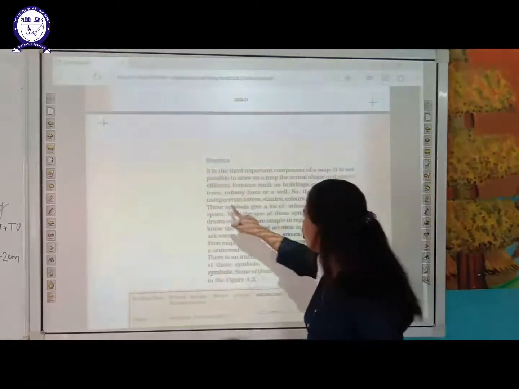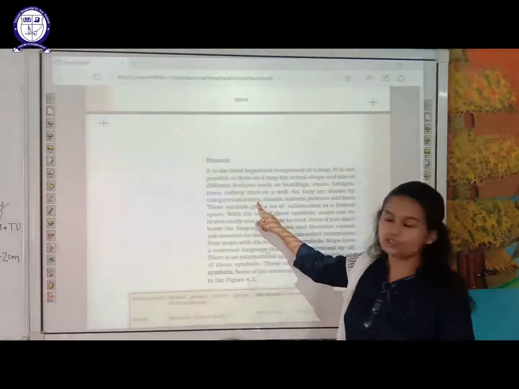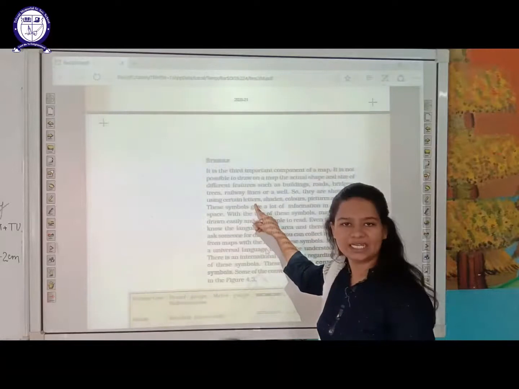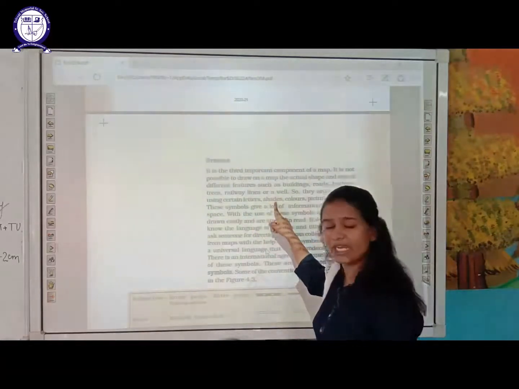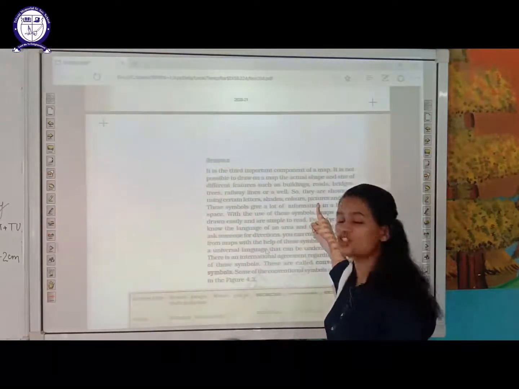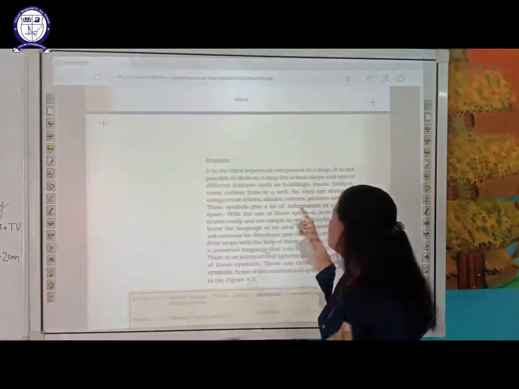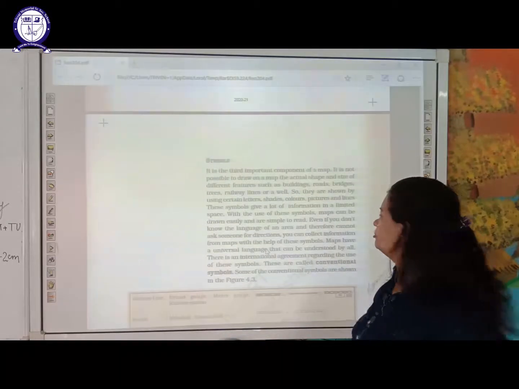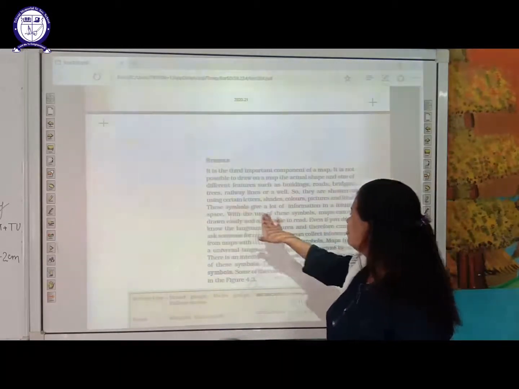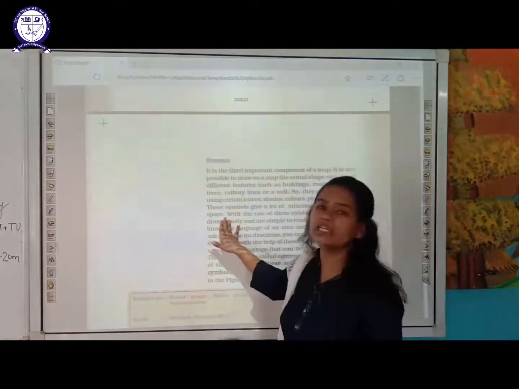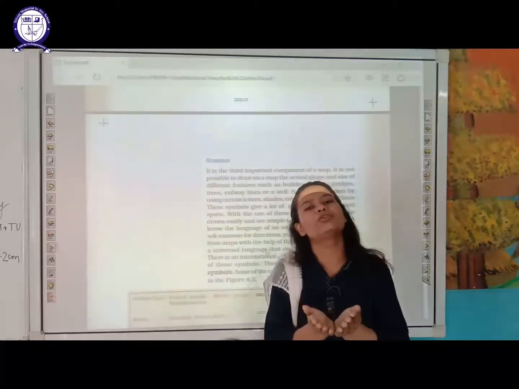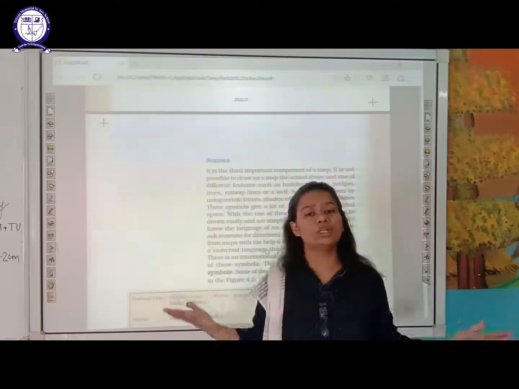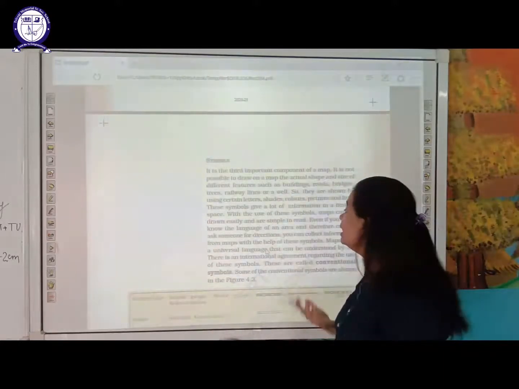So they are shown by using certain letters. In symbols, we can use a particular letter, shade, color, shape, picture, lines or space; anything can be used as a symbol. These symbols give a lot of information in limited space. On that small piece of paper called a map, with very limited space, we get a lot of information about a particular thing.